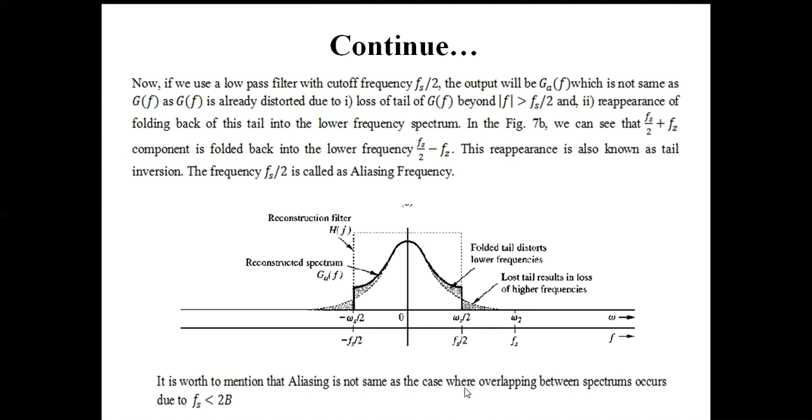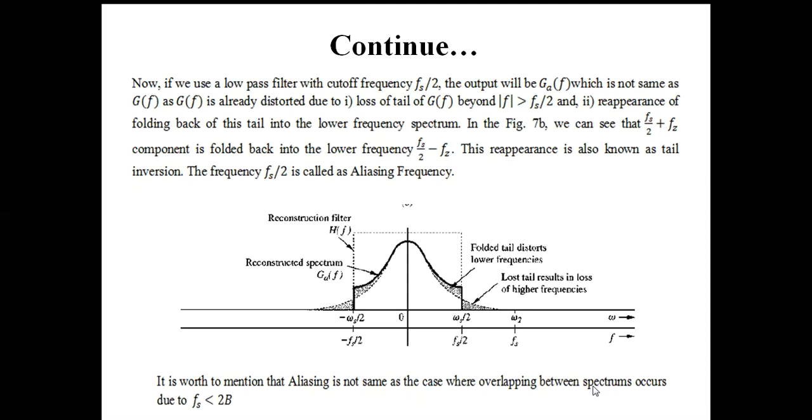It is interesting to note that aliasing is not the same as the case where overlapping between spectra occurs due to Fs less than 2B. When the sampling rate is less than the Nyquist criterion, then obviously there is also overlapping between two successive spectra of G(f). But how can you overcome it? If we improve the sampling frequency, then obviously we can overcome that type of overlapping.